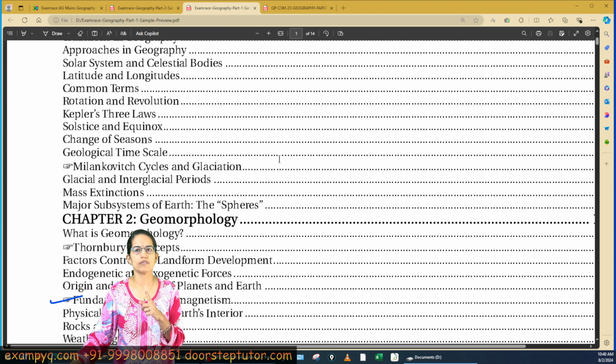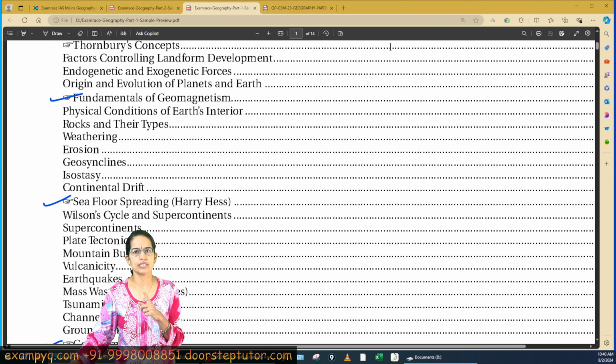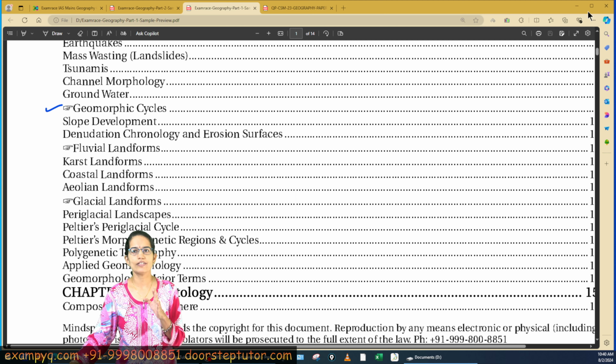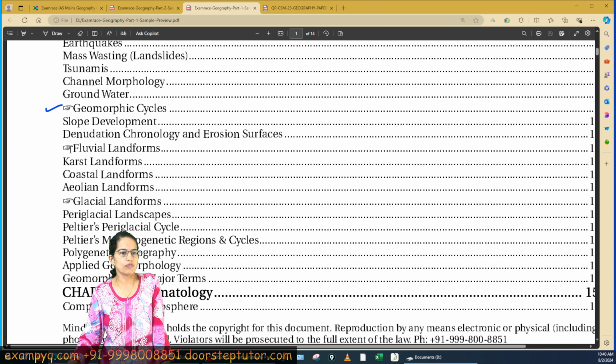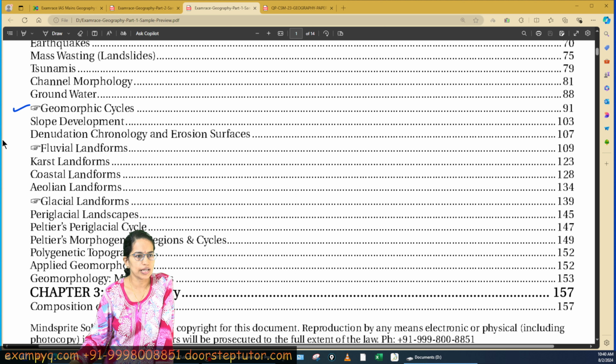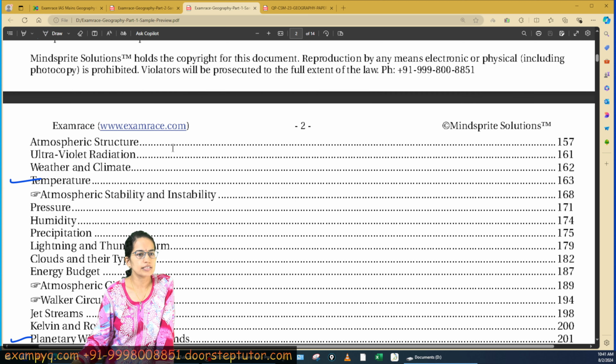In physical geography, the questions came from the section on paleomagnetism, from the section on seafloor spreading, and then geomorphic cycles. These were the 3 sections. Now, as you can see in the syllabus itself, we have marked the most important sections that you must cover through the arrow sign. This arrow sign actually tells you that these sections are relatively important, and as you can see, geomorphic cycle is one of the topics that we have marked and it's really important that you must cover. Clear? So coming next is the section that is climatology.